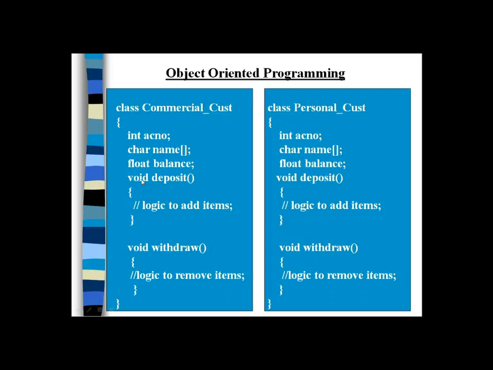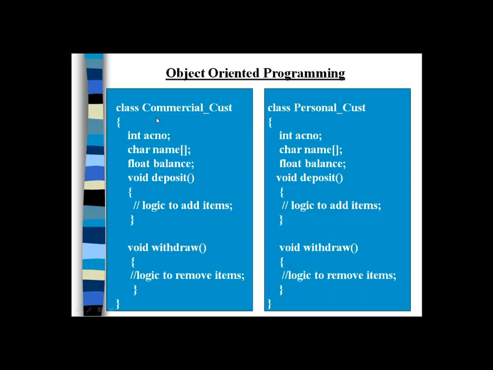Now you can see this particular data is operated by the deposit and withdraw functions. That clearly indicates that this data cannot be accessed by any function of another class. Similarly, these functions cannot access the data of another class. That automatically results in two advantages for me. One, I can provide security to the data of my class, and I am also able to bind the data and its functionalities together.